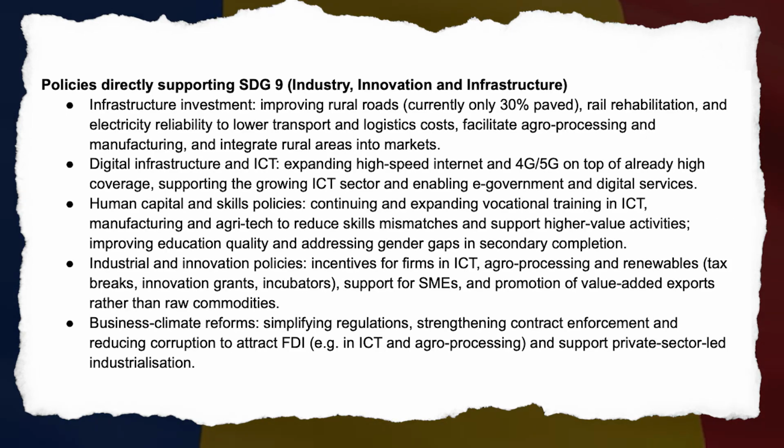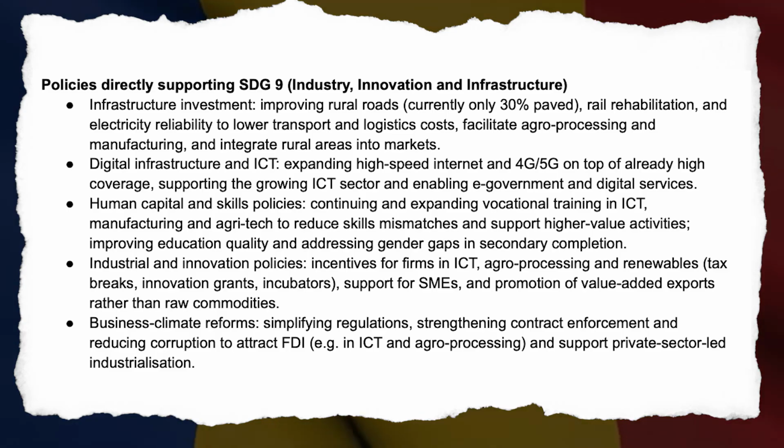Policies directly supporting SDG 9, industry, innovation, and infrastructure. Infrastructure investment: improving rural roads, currently only 30% paved, rail rehabilitation, and electricity reliability to lower transport and logistics costs, facilitate agro-processing and manufacturing, and integrate rural areas into markets. Digital infrastructure and ICT: expanding high-speed internet and 4G/5G on top of already high coverage, supporting the growing ICT sector and enabling e-government and digital services.